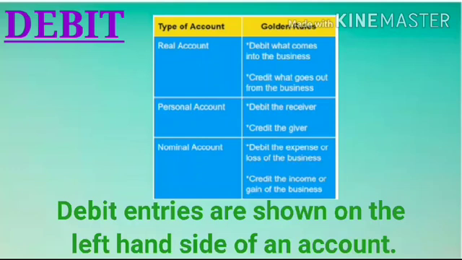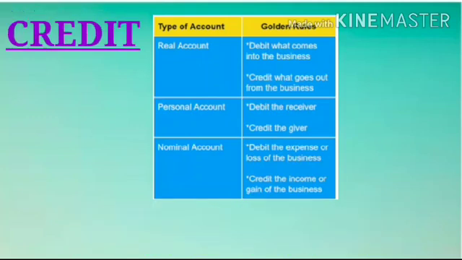Debit entries are shown on the left-hand side of an account. In case of personal accounts, debit the receiver. In case of nominal account, debit an expense. In case of real account, debit an asset.